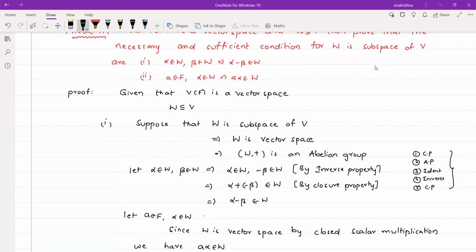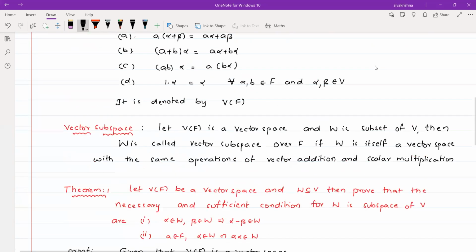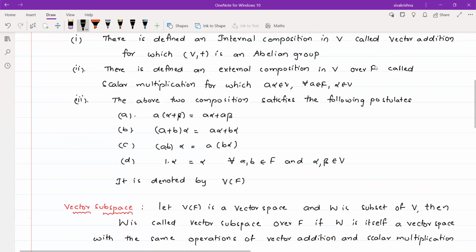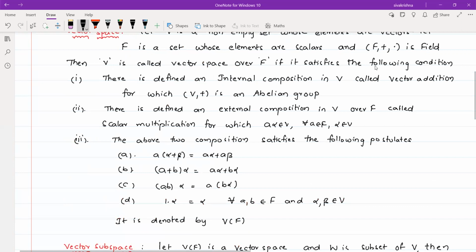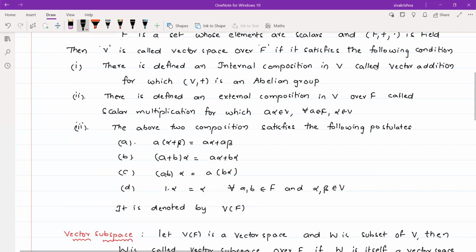So we have to prove that A alpha should also belong to W. Here we have supposed that W is a vector space. Whenever you say that W is a vector space, by the definition of vector space, second condition. In the second condition, we have, once again I am showing the definition, A alpha belongs to V whenever you suppose A from F and alpha from V. Yes, once again, in place of V, we have W.